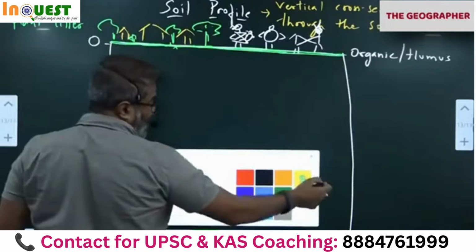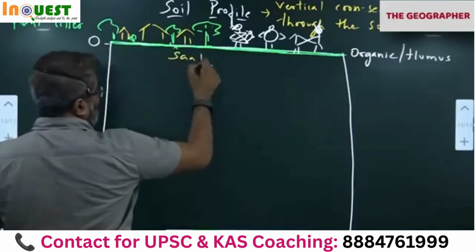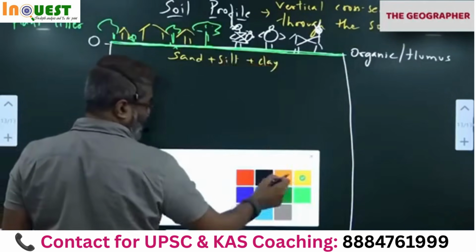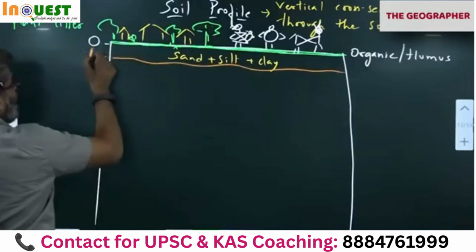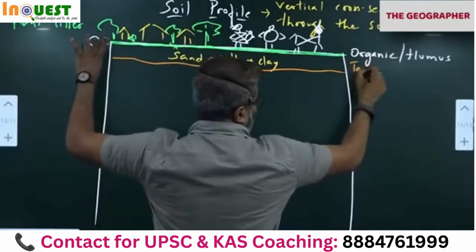Just below this is the soil. Now we get the soil layer. Sand, silt, clay here. Remember I told you, sand plus silt plus clay. This is what we call topsoil, A. Here I am writing the letters. Here I am writing the names. Topsoil.